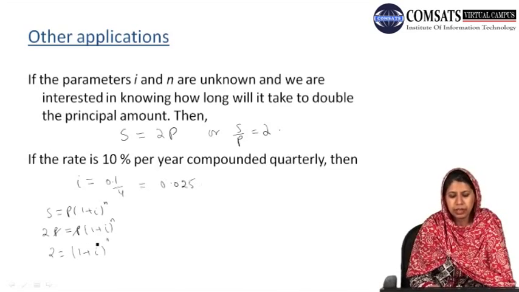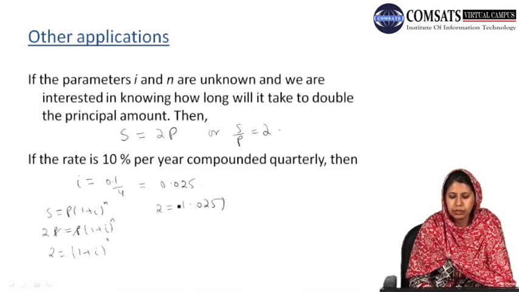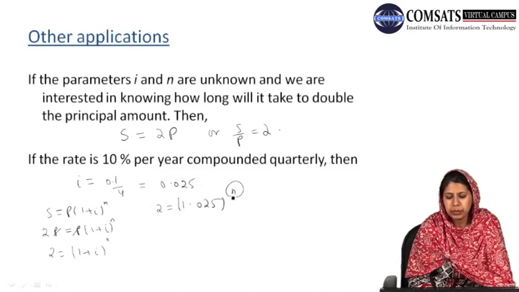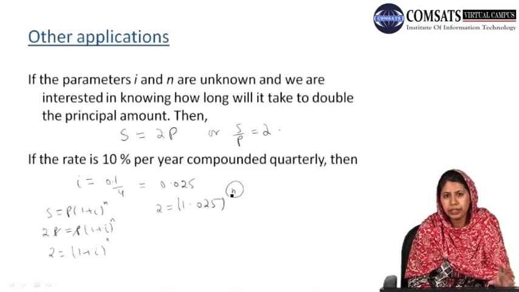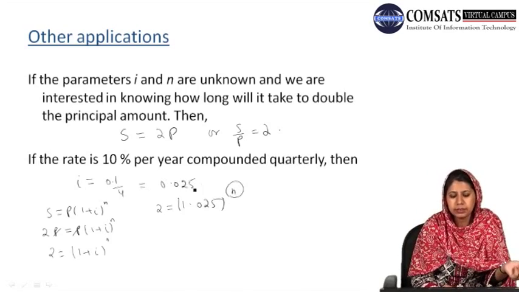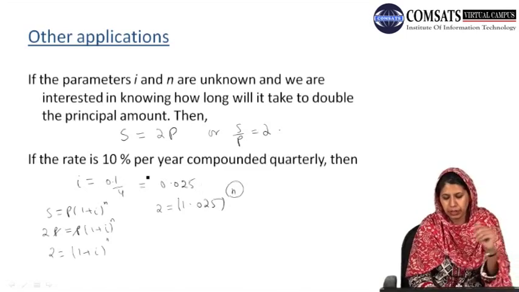And we also know the value of i, which means that 2 = 1.025^n. So by putting in all the information, we are left with one parameter, n, the time period required to double the amount at a particular interest rate.